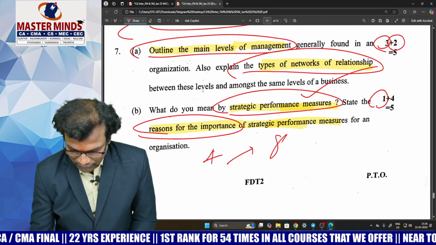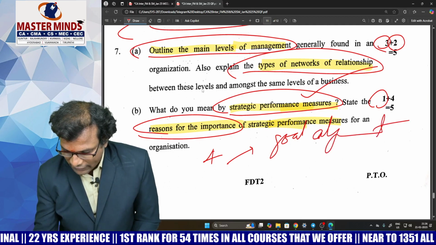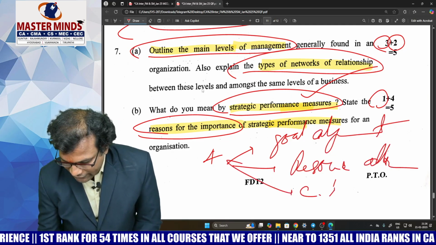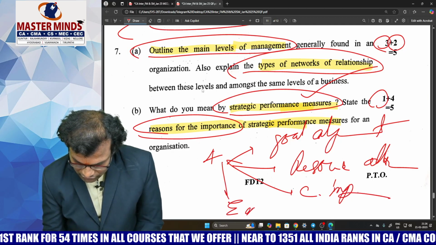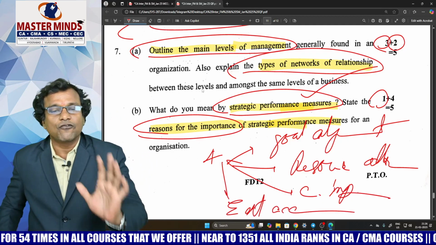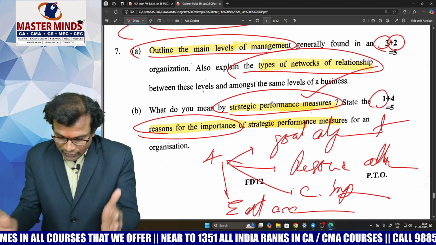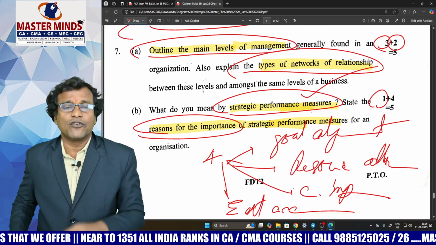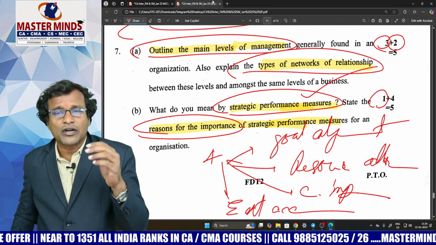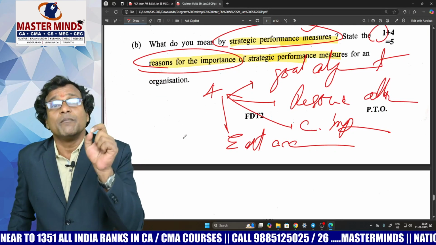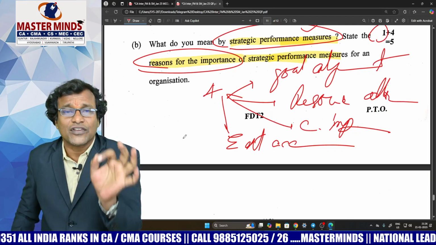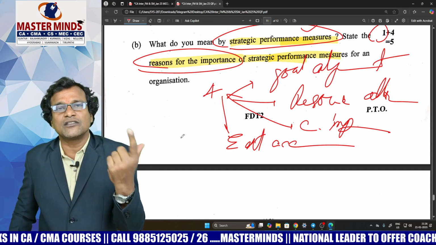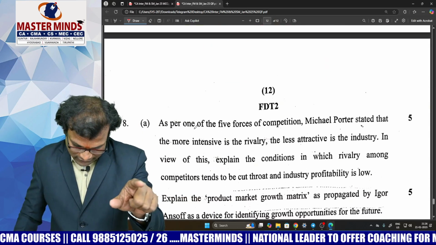To name a few, the first one is called goal alignment. The second one is called resource allocation. The third one is called continuous improvement. The fourth one is called external accountability. There are 4 reasons. These are the 4 reasons why a business organization needs strategic performance measures. Please be cautious that he is not asking the types of SPMs here for 4 marks. He is asking us the meaning of SPMs for 1 mark, and the reasons why a business organization needs SPMs, you have to state 4 reasons.